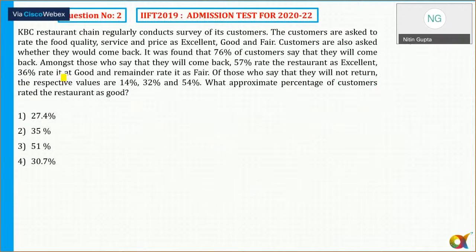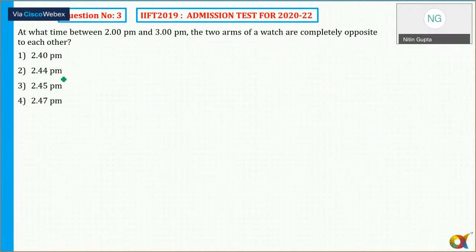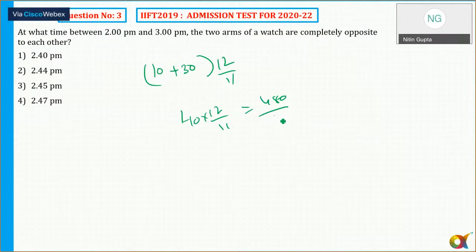Third question: at what time between 2 and 3 are the arms of the clock completely opposite? At 2 o'clock the gap is 10, opposite direction means 20 extra is needed. So 10 plus 20 by 11. So 40 into 12 by 11, which is equal to 480 by 11, 44, 40, 11, 33, 11, 44.